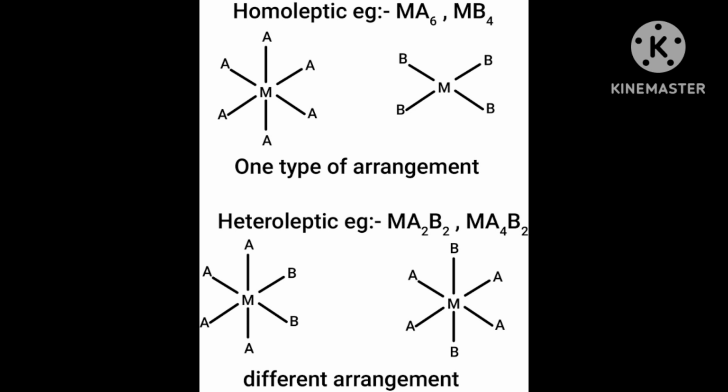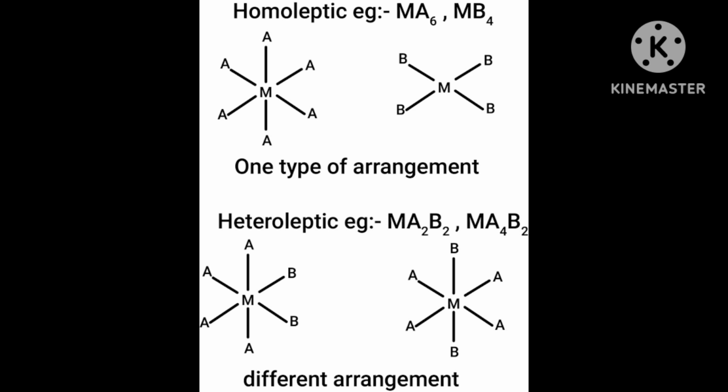further divided. What are the principal types of isomerism? Two types. First is stereoisomerism and second is structural isomerism.